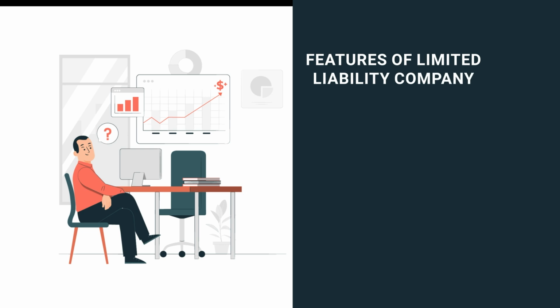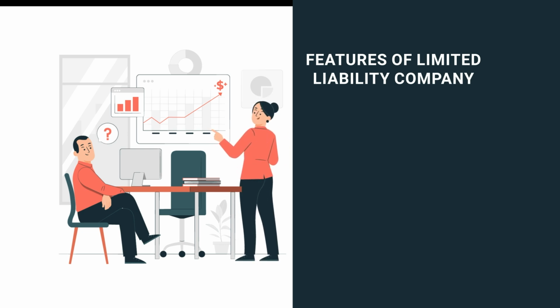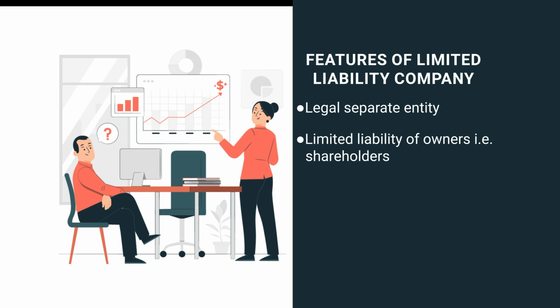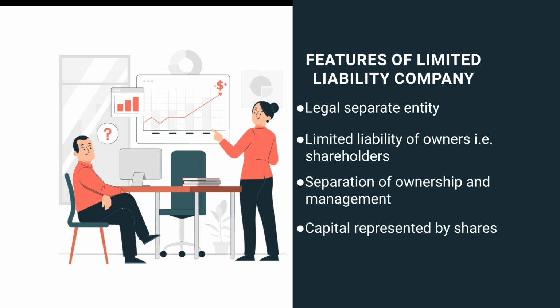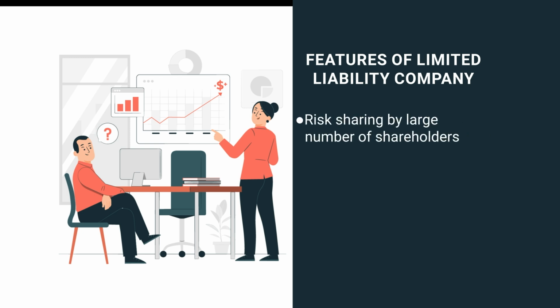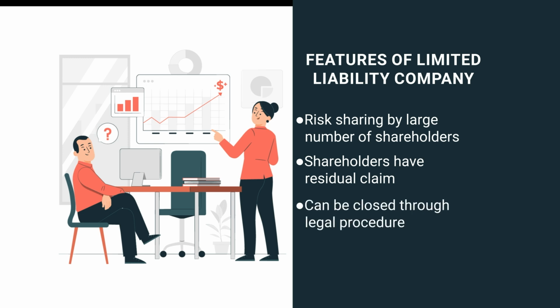Now, what are the features of the limited liability company? It is a legal separate entity, with limited liability of the owners or shareholders, separation of ownership and management, capital represented by shares, and risk sharing by a large number of shareholders. Shareholders have a residual claim, and the company can be closed through legal procedure. It means a company comes into existence through legal procedure, and it can be wound up or closed down only through legal procedure.